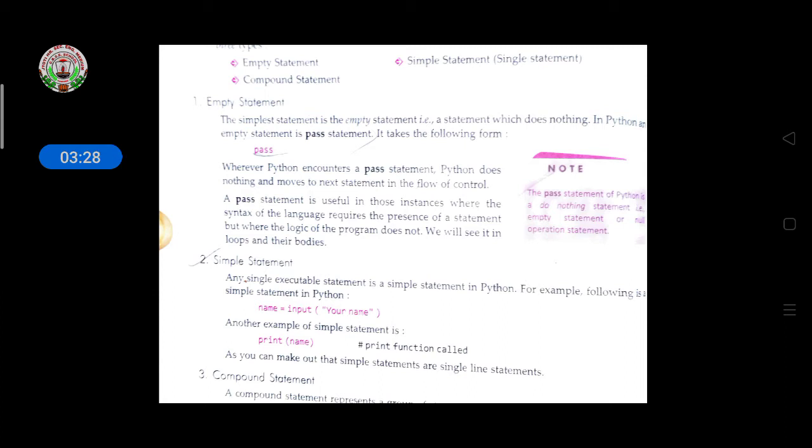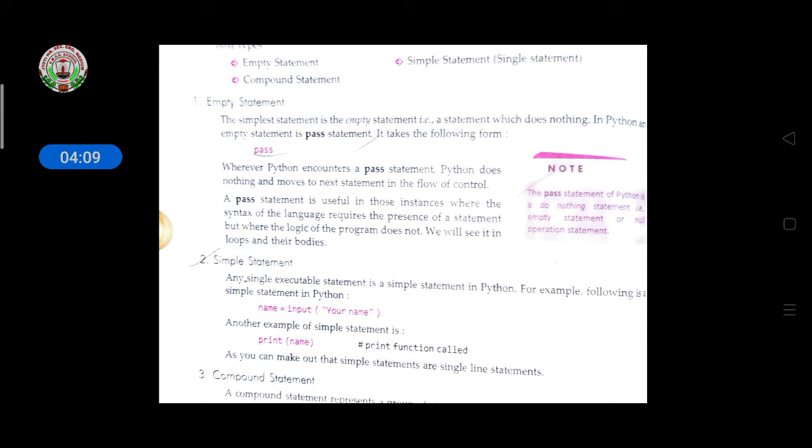It takes the following form. So in Python, the empty statement is known as pass. Wherever Python encounters a pass statement, Python does nothing and moves to the next statement in the flow of control. So if we write a pass statement in a program, Python will not execute anything there, but will move on to the next line.